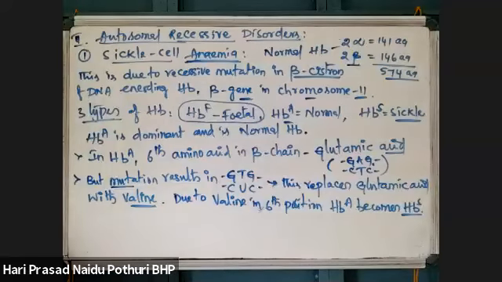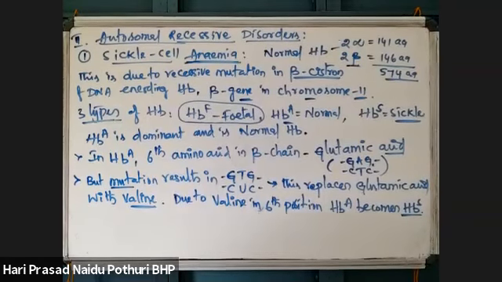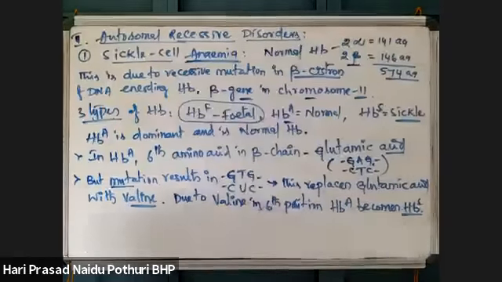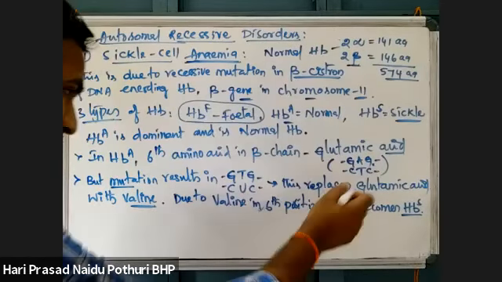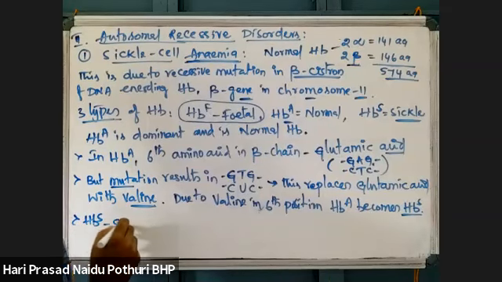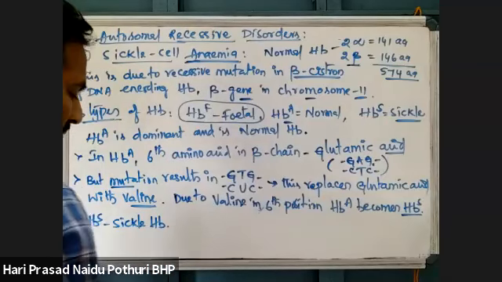Hemoglobin A becomes hemoglobin S. When hemoglobin S is formed, what happens? This HbS is sickle hemoglobin, or sickled hemoglobin.